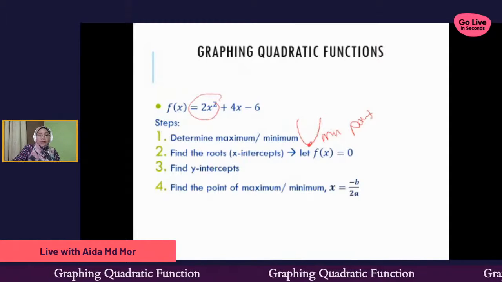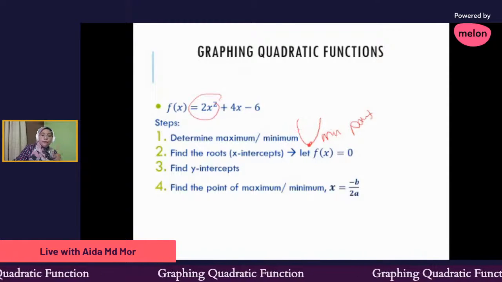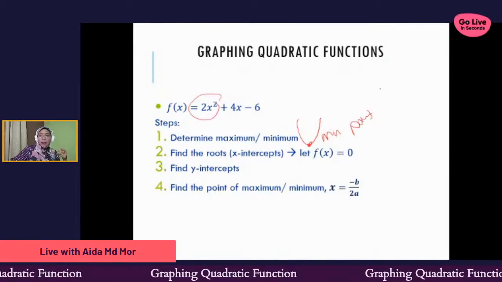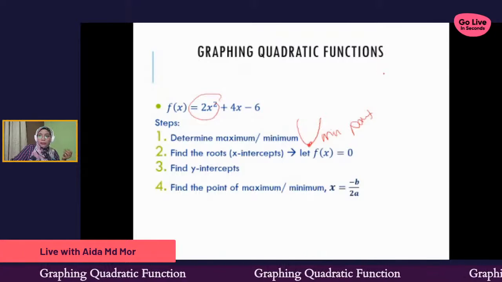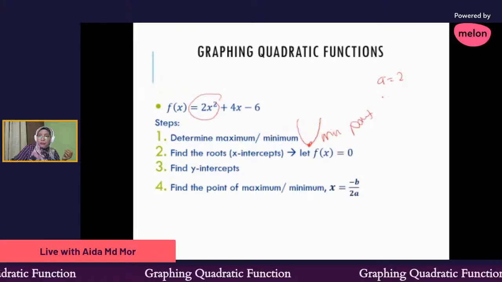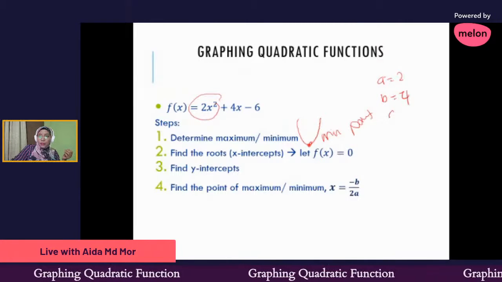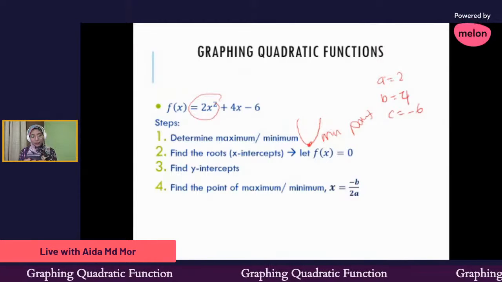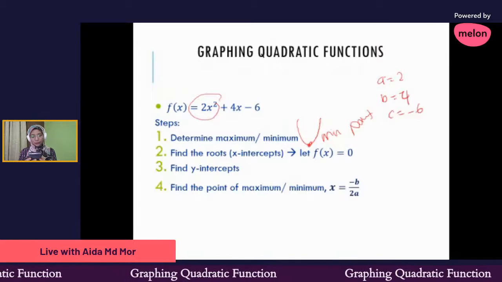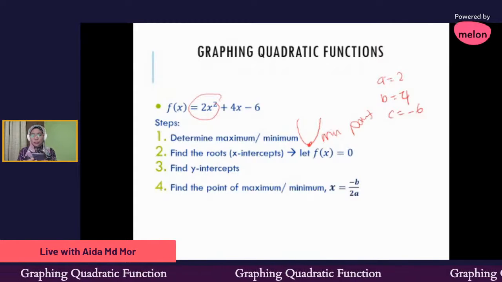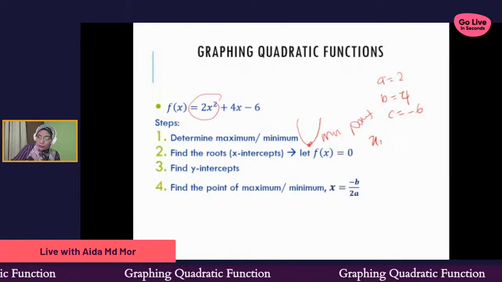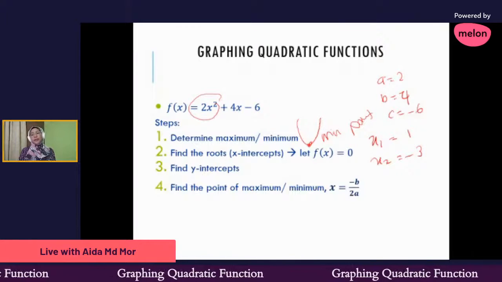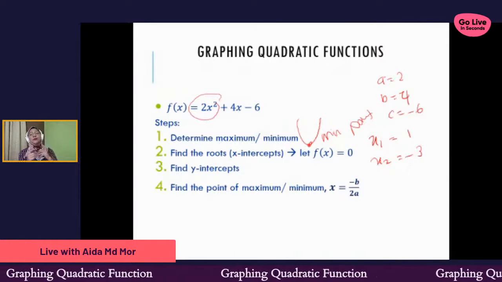Okay, and then they say to find the root or x-intercept. Before we find the root or x-intercept, we need to identify our A, our B, our C. I already taught you how to identify. So our A equal to 2, our B equal to 4, our C equal to -6. So just press your calculator. My A is 2, my B is 4, my C is -6. So you will get your x1 equal to 1, your x2 equal to -3. Okay, so that is how we find step 2 for the x-intercept.